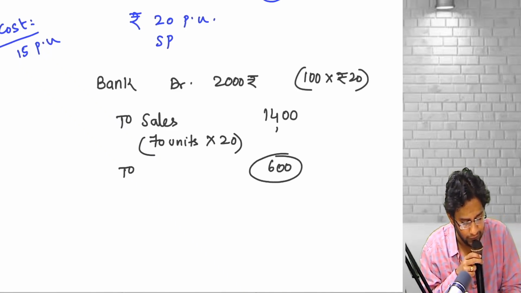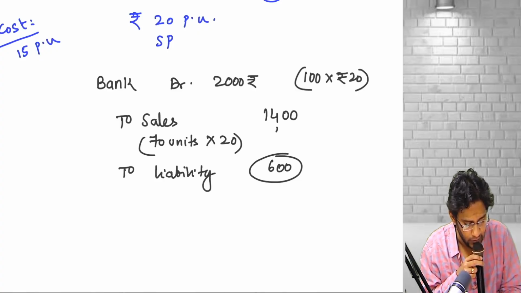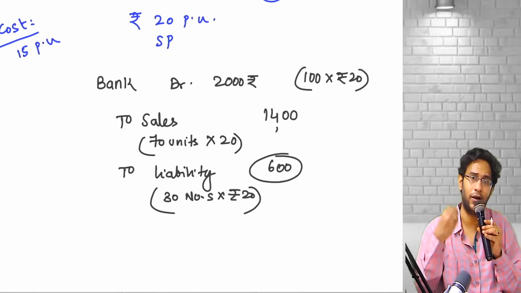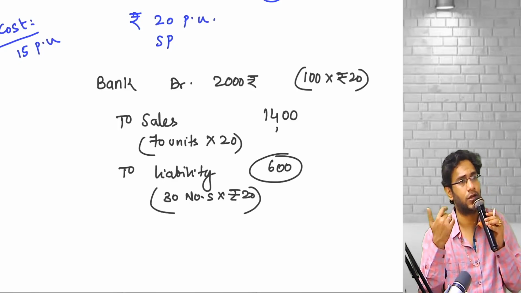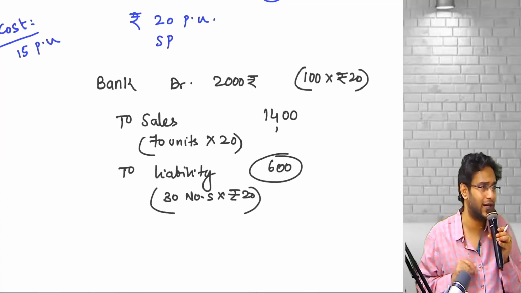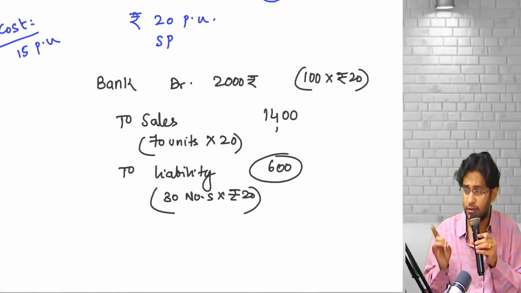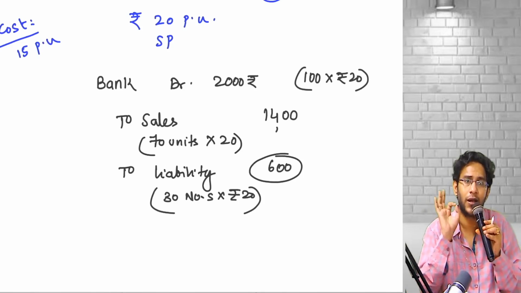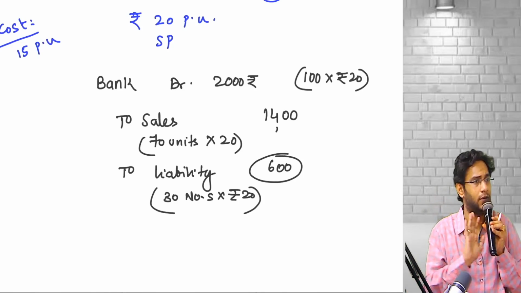This automatically will be recognized as a liability only. This is for how many units? 30 units into 20 rupees. That means even though you handed over to the customer 100 units, you believe that 30 units are going to come back. 30 units are not sold, so you recognize the entry. What our standard says is, to the extent of units expected to be accepted by the customer, recognize revenue only to that extent. Clear? Done.